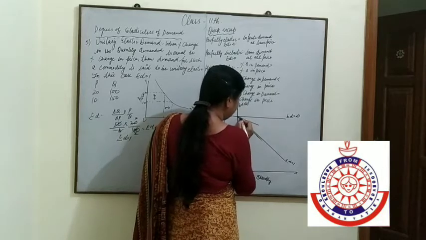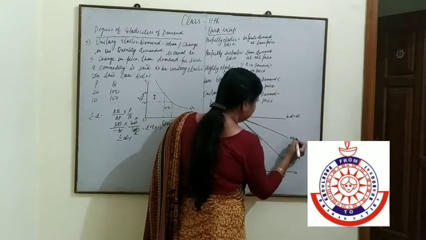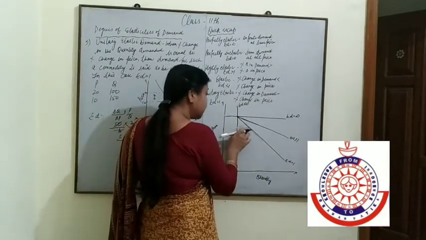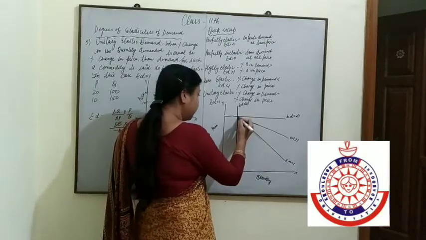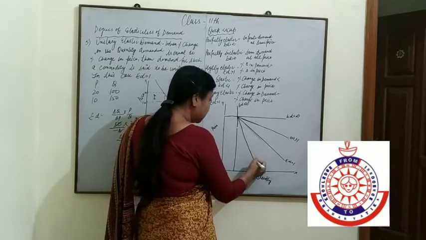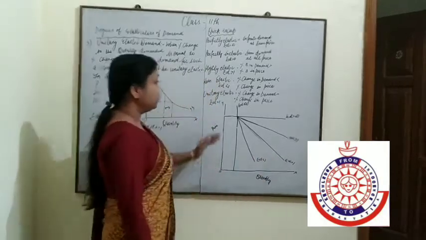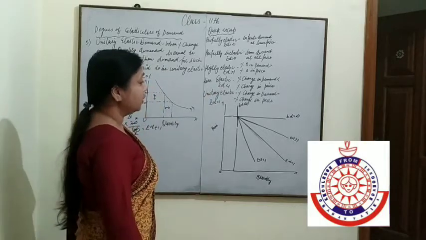Here ED is greater than 1. And less elastic means the demand curve is steeper. So, it will be less than 1. So, it will become here. That is ED is less than 1. So, we can show all these 5 elasticity on a single